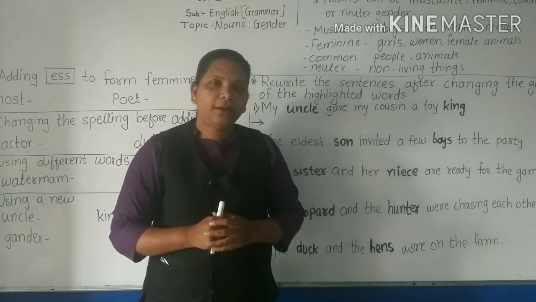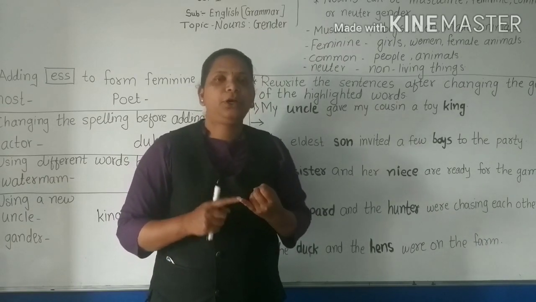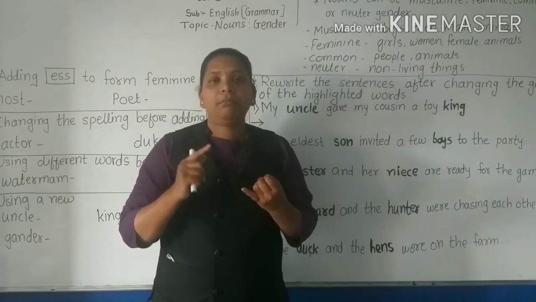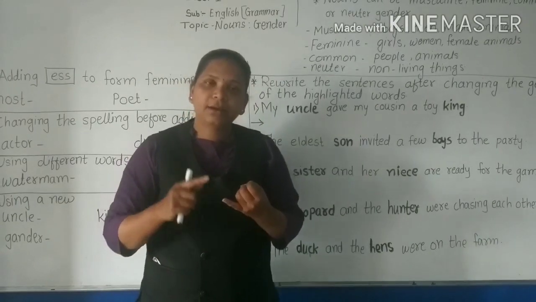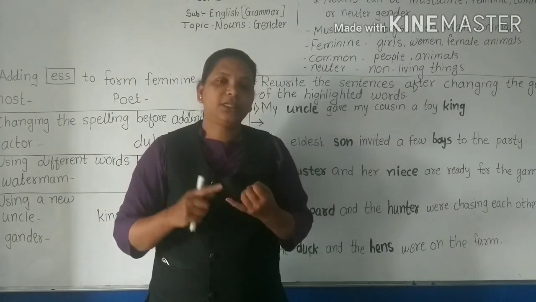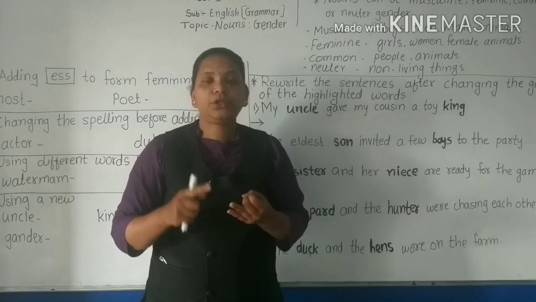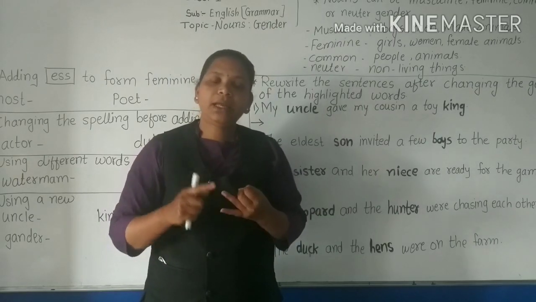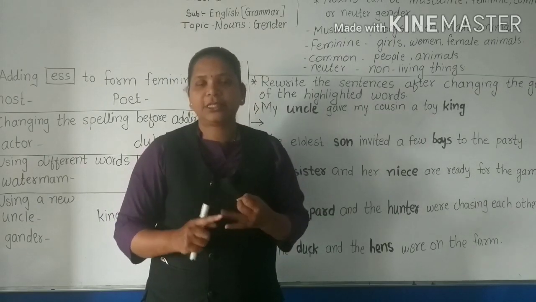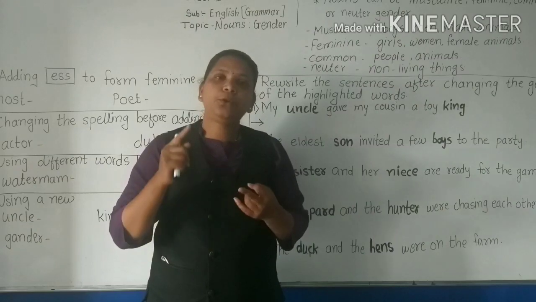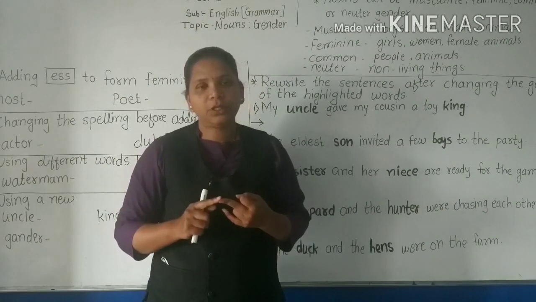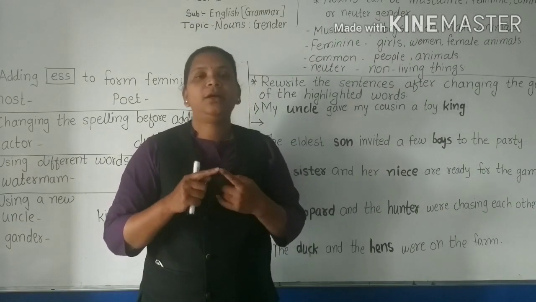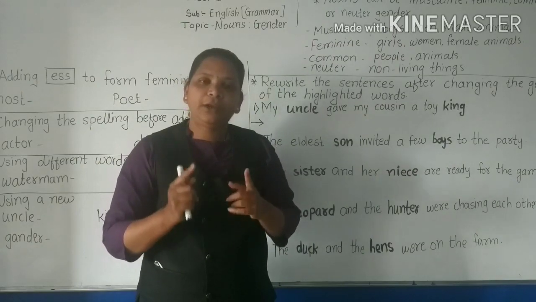Have you got it? Masculine refers to boys, men and male animals. Feminine refers to girls, women and female animals. Common gender refers to people and animals, and neuter gender refers to non-living things.